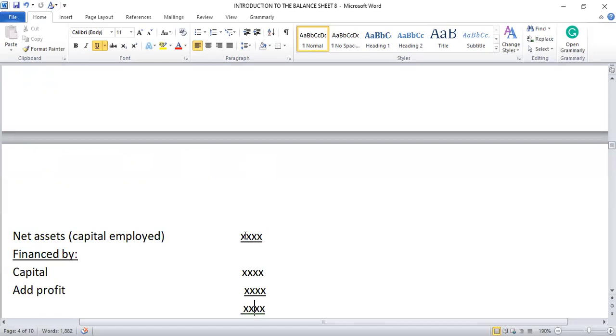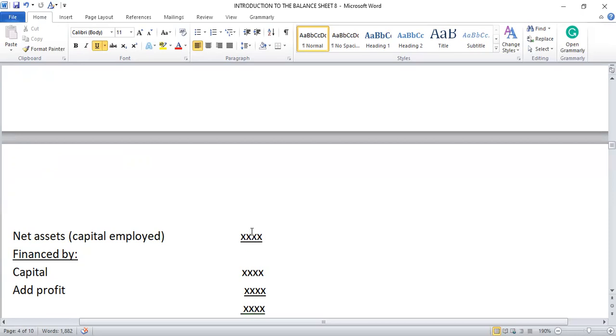The capital that is being employed in the business to run the business is this particular figure. This is the non-current asset or the fixed asset plus the working capital. We get the capital employed. Then it is financed by what? The owner's capital of this, then you add the net profit. So that means the capital employed should always be equal to the capital of the owner plus the profit.